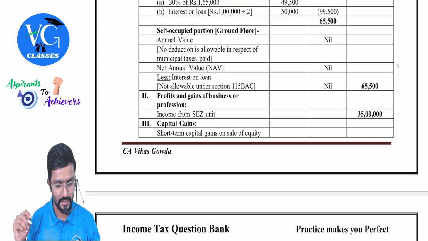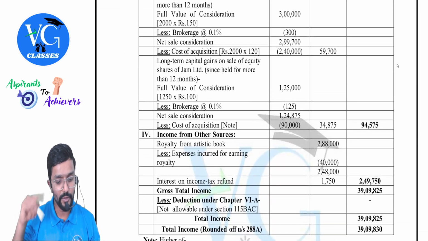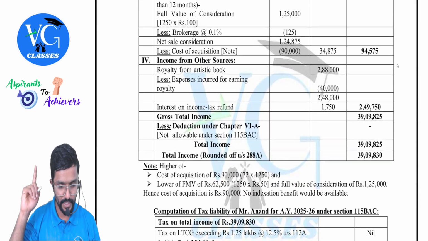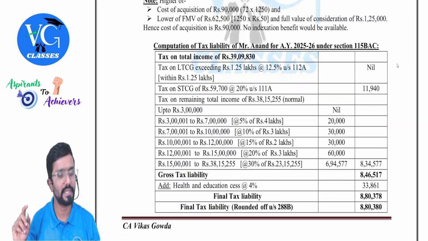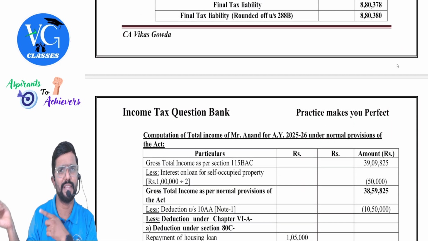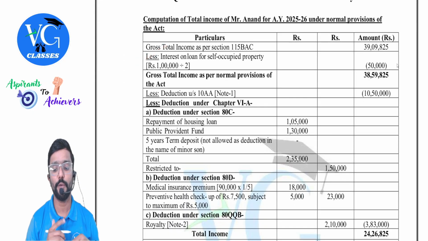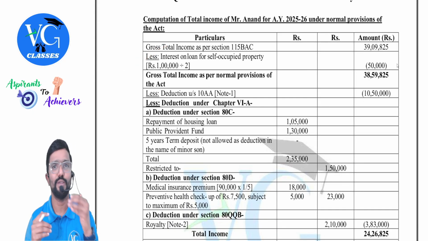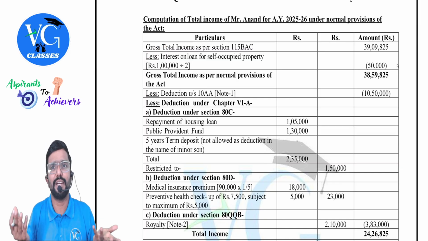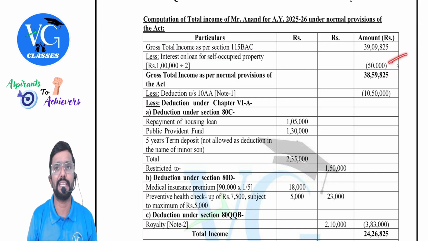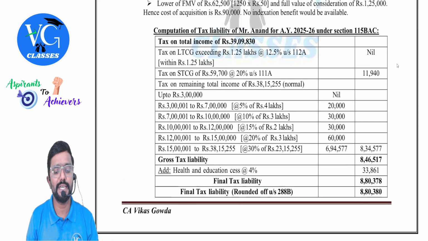Correct? Next. Anything else? Above that you check first. Okay, nothing else. Deductions will come, but anyway, that is after gross total income. Interest on loan for self-occupied property, is it allowed? Yes. So, can it be adjusted? Yes, sir. Under optional scheme, it can be adjusted. So, we are taking it. So, we are taking adjusted against what, sir?